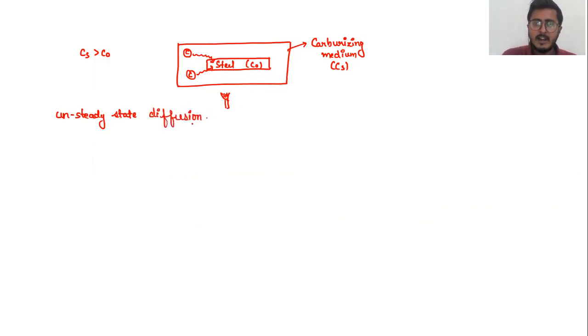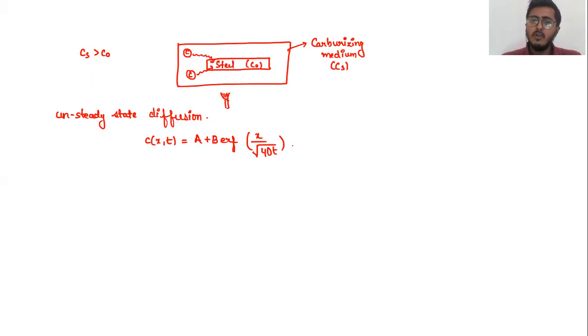And therefore, I can say that Fick's second law is applicable for this case, and the solution of Fick's second law, that is C(x,t) equal to A plus B error function of x by under root 4Dt, can be applied for this condition. So in order to understand the solution for the carburization part, we first of all need to replace this A and B with the concentration values. So our objective to find the solution will basically be removing these A and B values, and based upon that, we will determine the solution for the carburization.